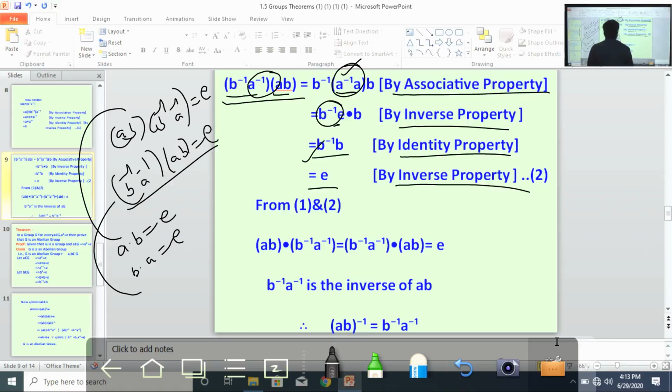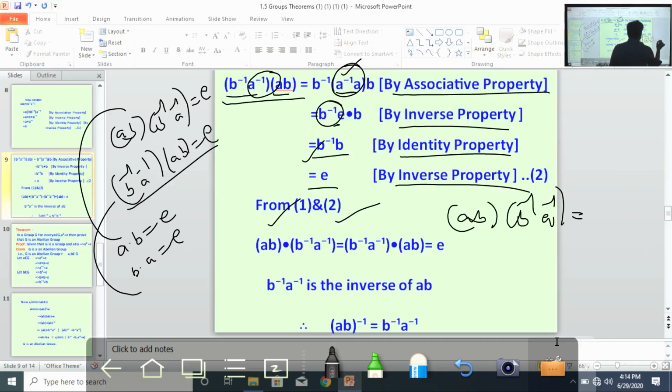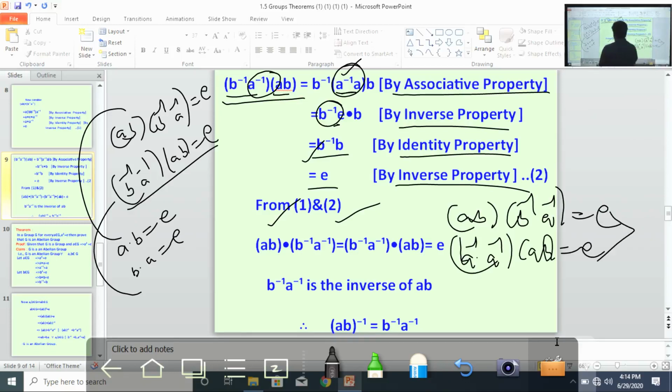E. So from 1 and 2: 1, AB into B inverse A inverse equal to E. 2, B inverse A inverse into AB equal to E. So both are equal. Therefore B inverse A inverse is the inverse of AB.